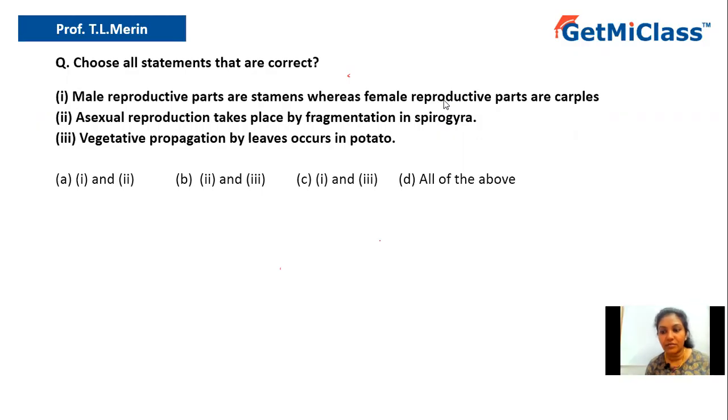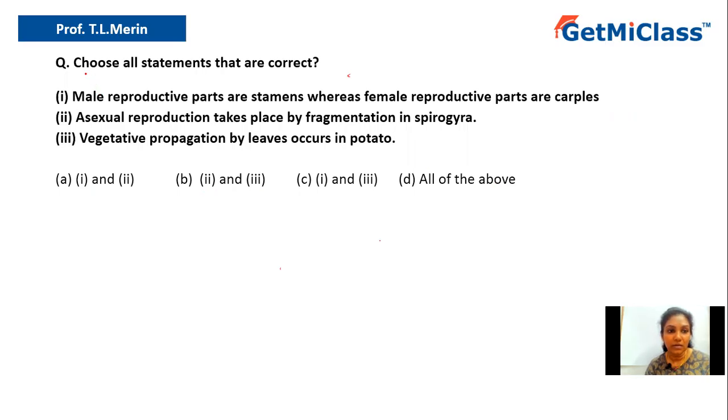Today we are going to solve this question which says choose all the statements that are correct. First statement, male reproductive parts are stamen whereas female reproductive parts are carpels. Statement 2, asexual reproduction takes place by fragmentation in Spirogyra. Statement 3, vegetative propagation by leaves occur in potato. And they have given certain options, that is A is 1 and 2, B is 2 and 3, C is 1 and 3, and D is all of the above.